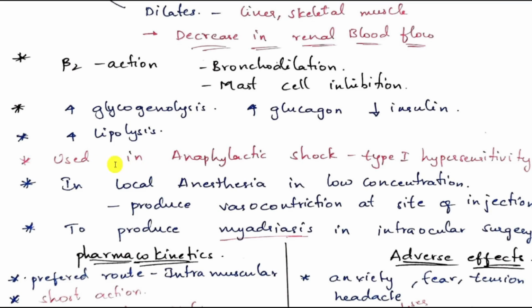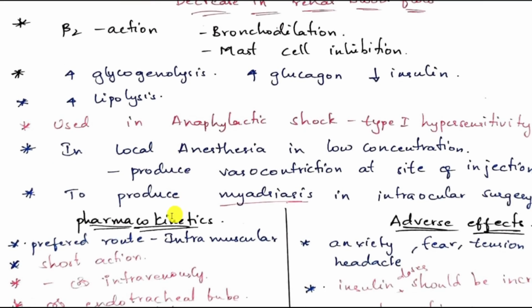Epinephrine is used in anaphylactic shock, type 1 hypersensitivity. Epinephrine is used in local anesthesia in low concentration because epinephrine causes vasoconstriction at the site of injection of the local anesthesia, so that the local anesthesia cannot spread to other body parts or areas. Obviously sympathogenic drugs cause mydriasis, so epinephrine causes mydriasis. It is used in intraocular surgery.